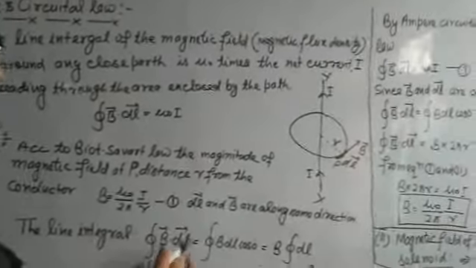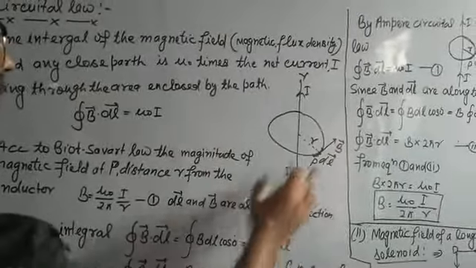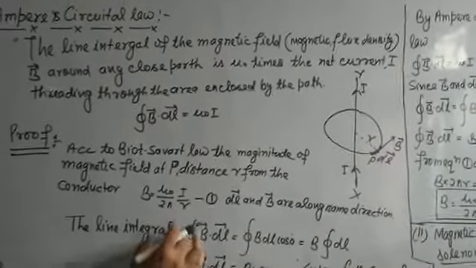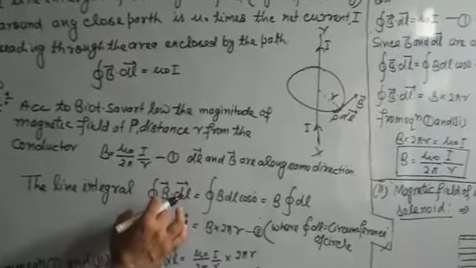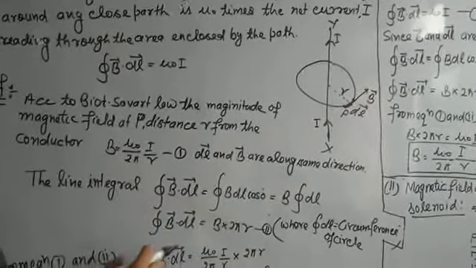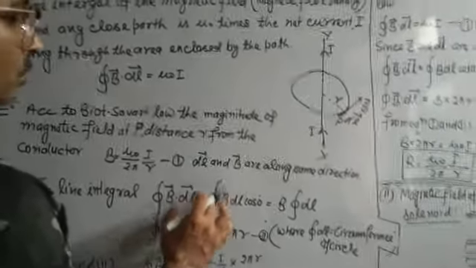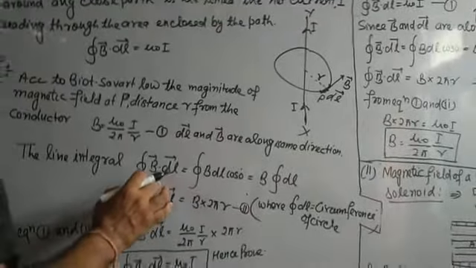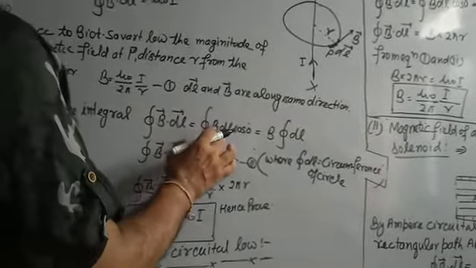This is equation 1. B and dl are along the same direction, so the closed line integral of B dot dl equals the closed line integral of B dl cos 0, because vector B and dl are in the same direction.